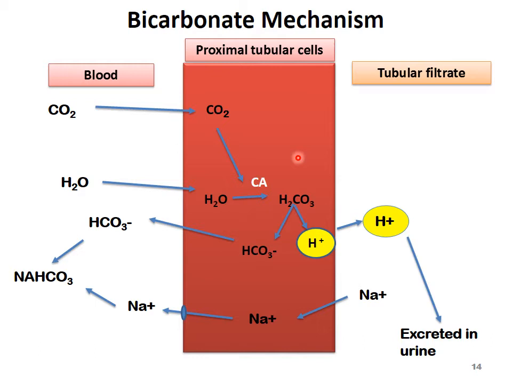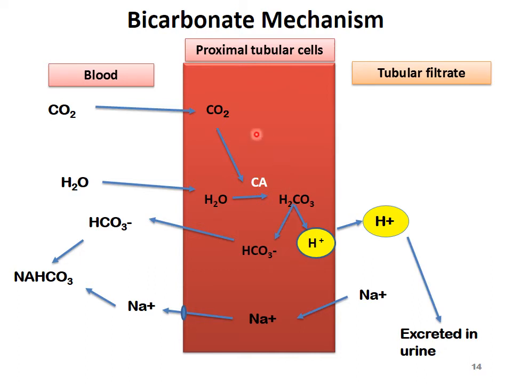In the renal mechanism also we have three mechanisms, that is bicarbonate, phosphate, and ammonia mechanism. First we come to the bicarbonate mechanism. In this, you see H plus ions are mobilized from tubular cells by tubular secretion, pass to the tubular filtrate and are excreted in urine.